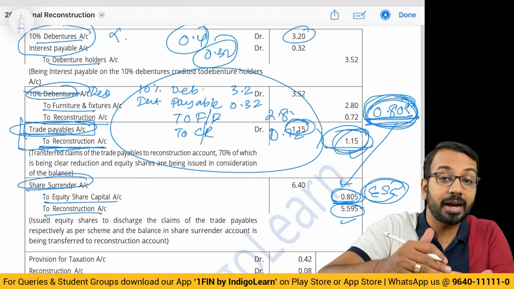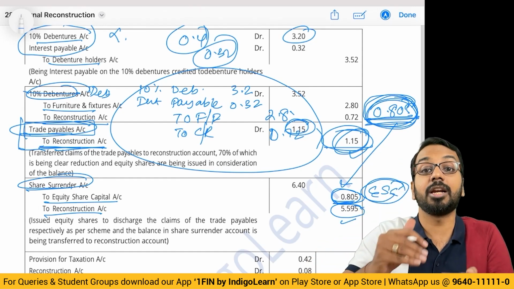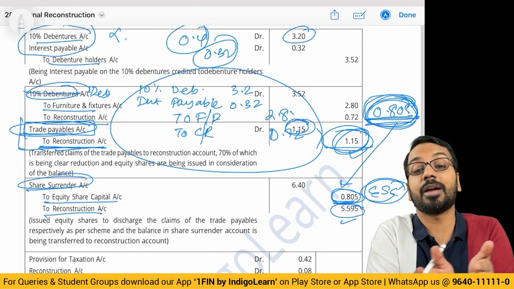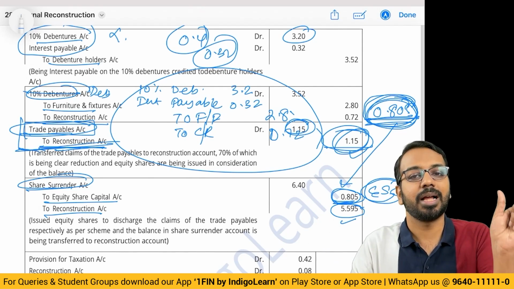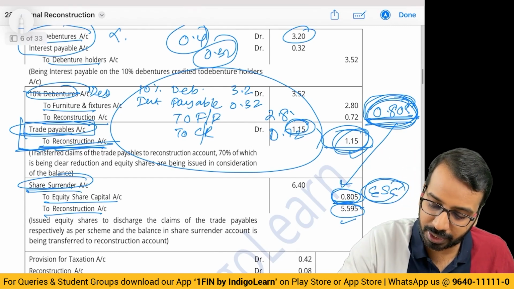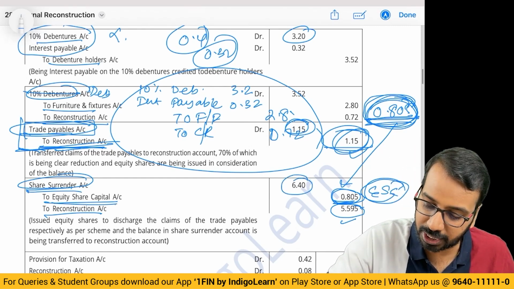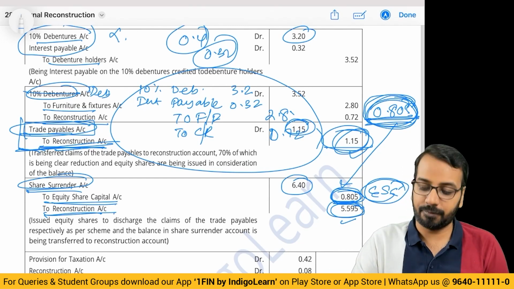If I had issued a debenture, if I had made the payment, if I had agreed to continue the liability, then it would have been a different case. Here, I am not paying anything afresh. I am using the existing share surrender account to settle the liability. So, share surrender account 6.4, equity share capital 0.805 to reconstruction account 5.595.